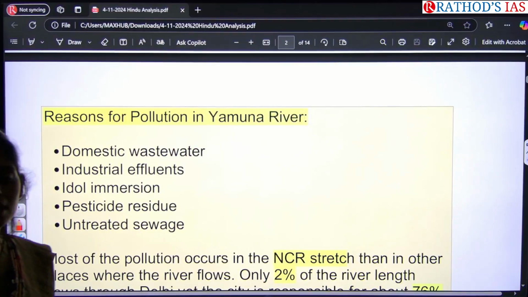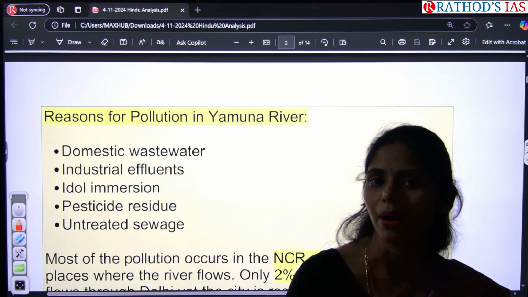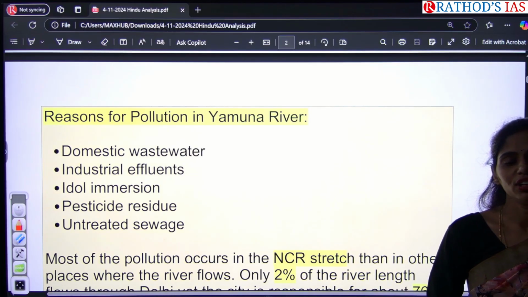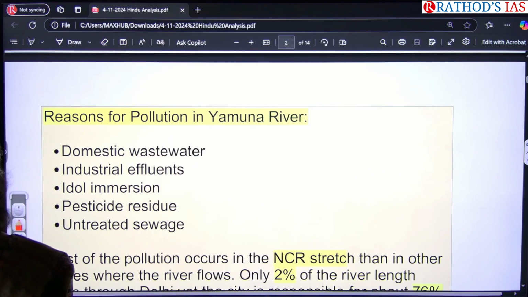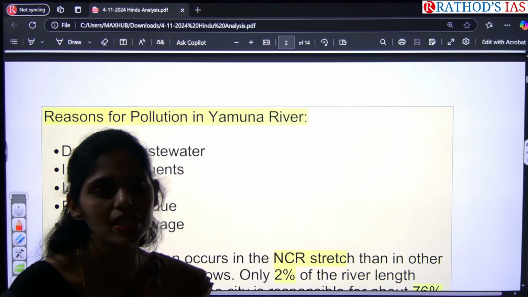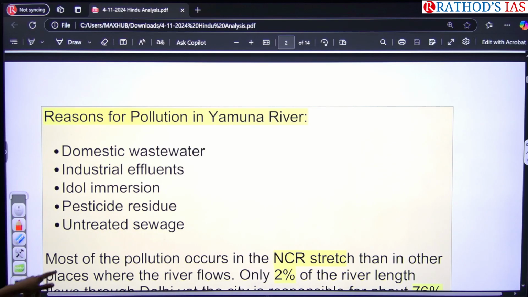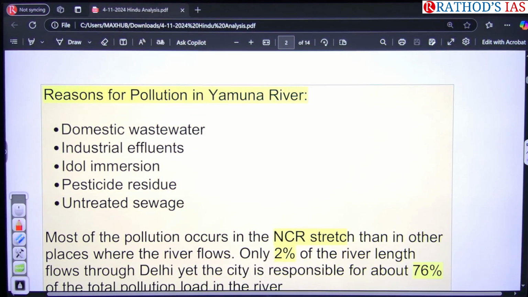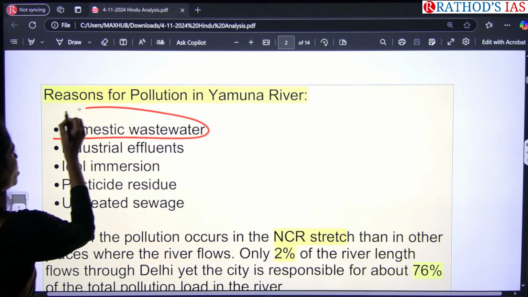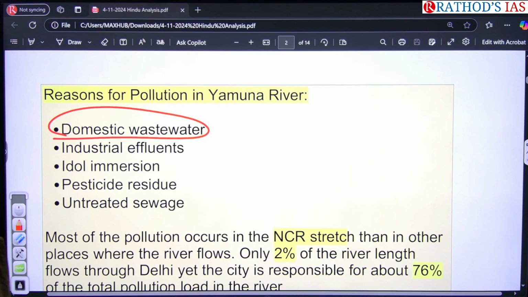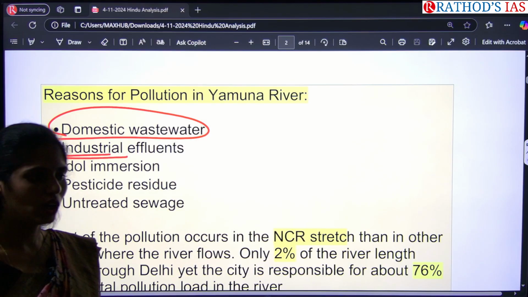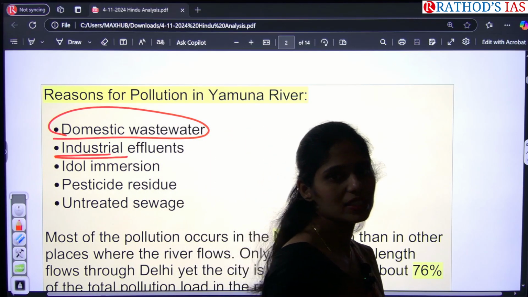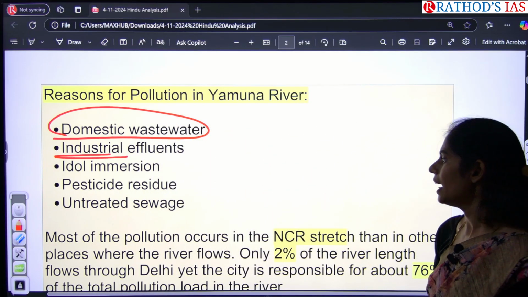What exactly is the reason behind this pollution in river Yamuna? This pollution topic you will be reading even in your science and technology and environment and ecology point of view. So whenever you are seeing any image in your paper which is relevant to our syllabus, try to see that. If you see the reasons for the pollution in Yamuna river, the first one is domestic wastewater. Whatever wastewater is generated in our households, we are directly releasing into this river Yamuna. And next one is industrial effluents. If there is any industry or factory on the banks of this river, they will be releasing their waste directly into this river. And this one is idol immersion.